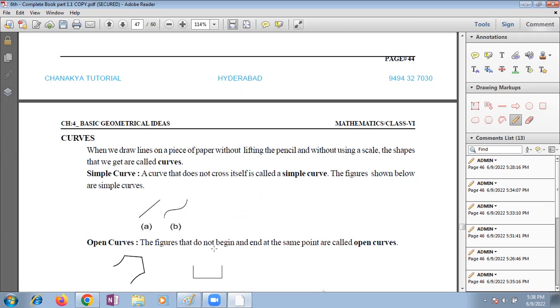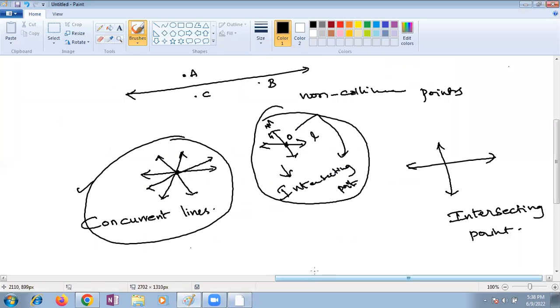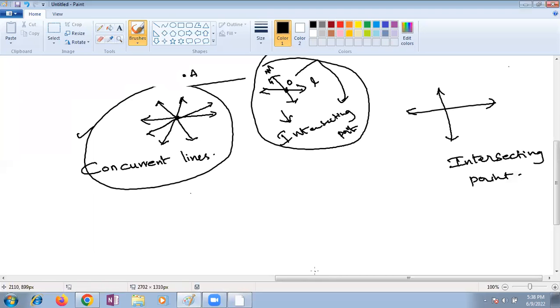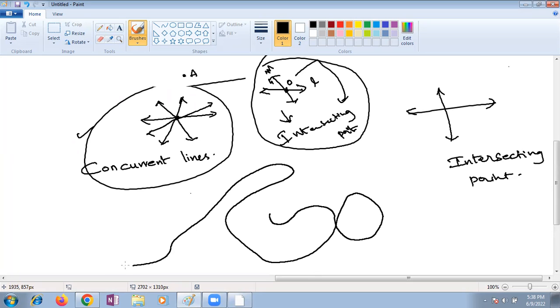See children, for example, this is my surface. So this is my pen. Without lifting my pen, I can draw any line. What is this?